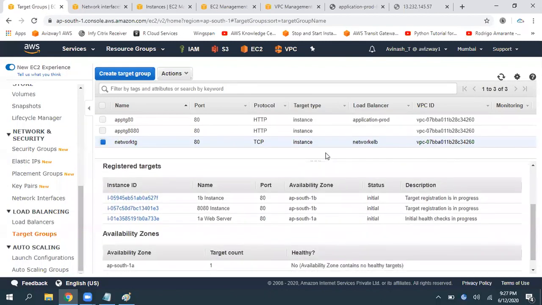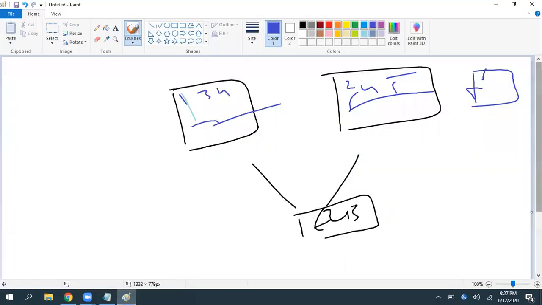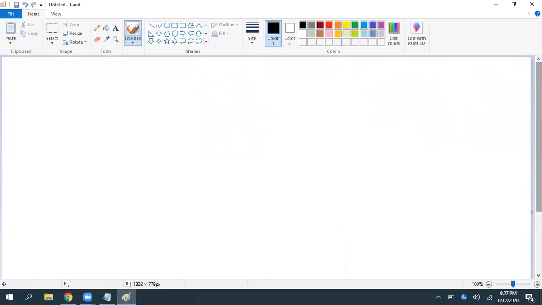So it is still in initial state, and here in AP South 1B 2 instances, in AP South 1A 1 instance. So we will discuss one more option now. That is cross zone load balancing. See, what is cross zone load balancing? We will discuss.